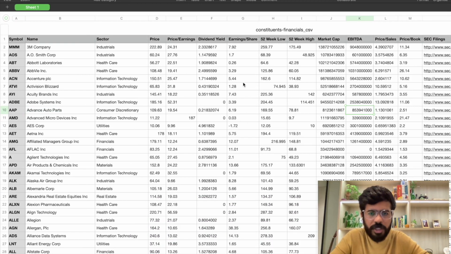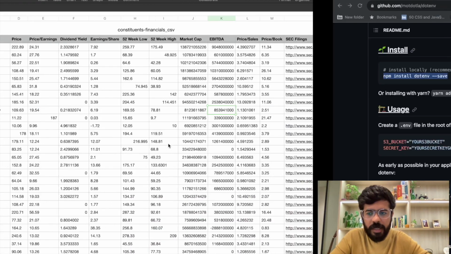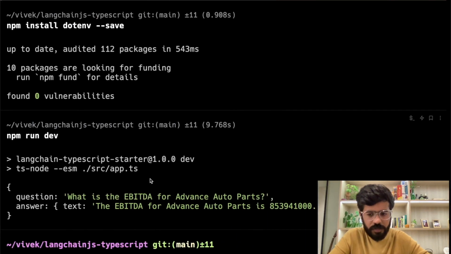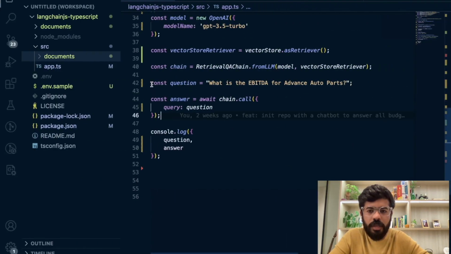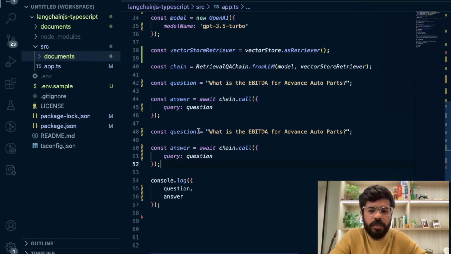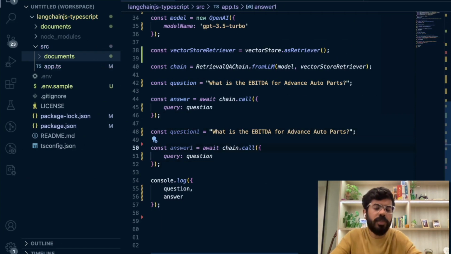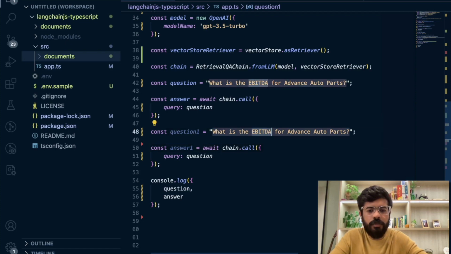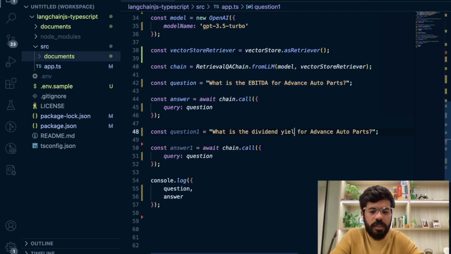Let's ask one more question. What is the dividend yield of the same company? So we will go here, we'll ask one more question, and then I will also show you a UI which is using the chatbot like this. What is the dividend yield for advanced auto part?